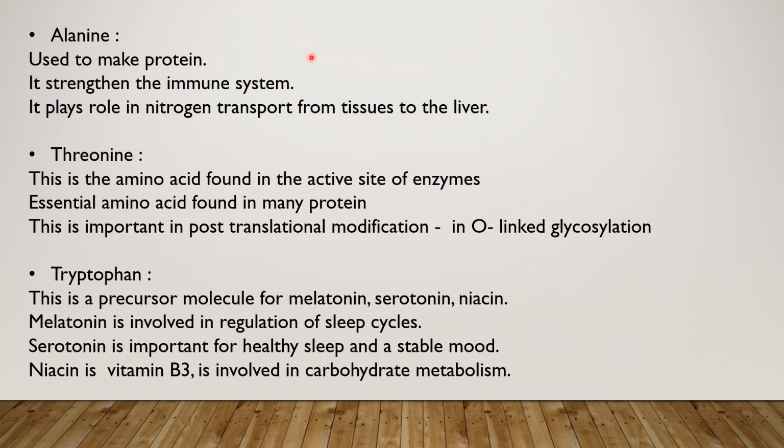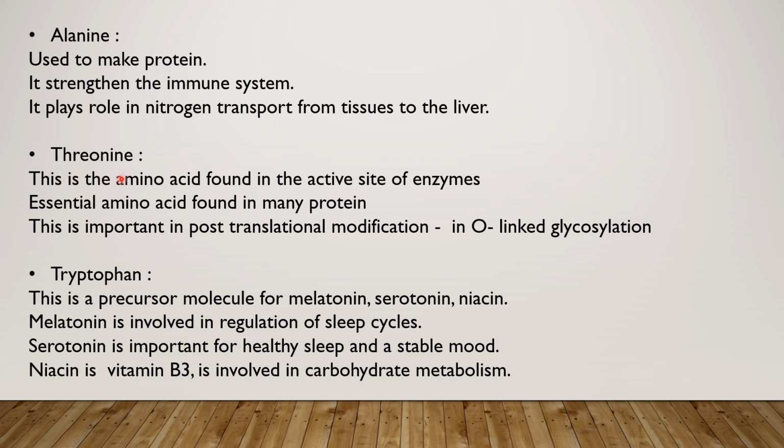Here in the slide, I have discussed other options given in the question. Alanine, threonine and tryptophan are the other options given for the question. These are again amino acids. Alanine, this is used to make protein. It is involved to strengthen the immune system and it plays a role in nitrogen transport from tissues to the liver. As amino acid contains amino group, so many of the amino acids are involved in nitrogen transport in the body.